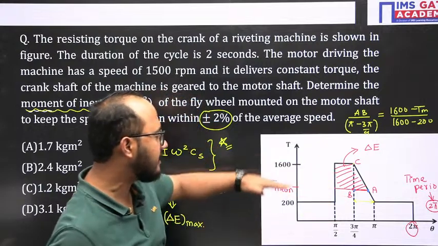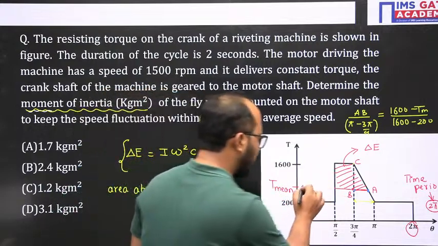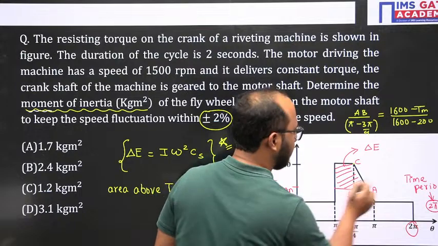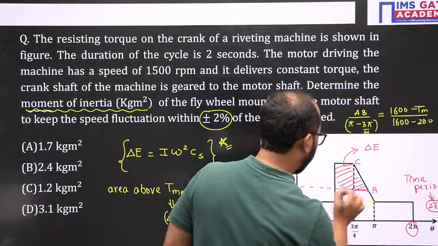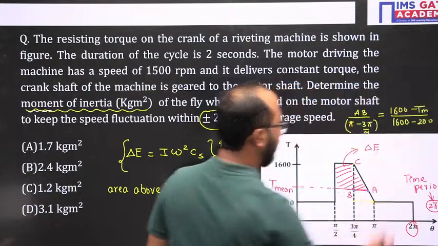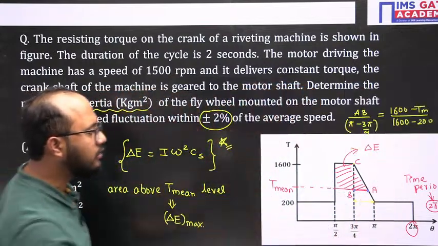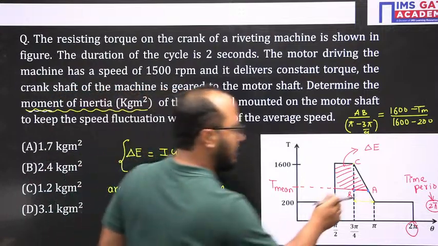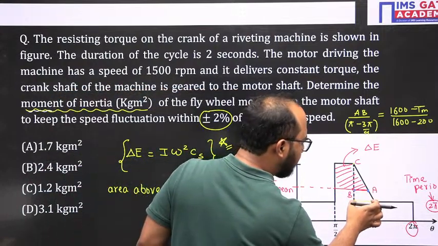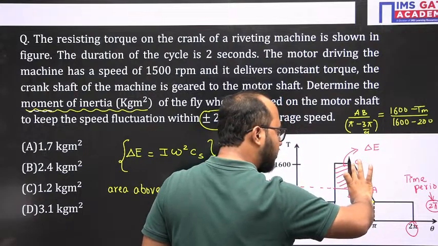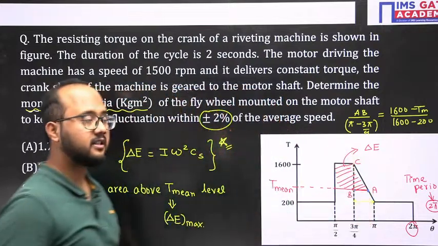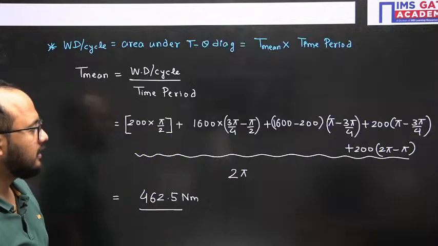BC is 1600 minus T mean, which we have already mentioned here. Now how did we find AB? Using the similar triangles property. AB divided by this length equals BC divided by the total length, which is 1600 minus 200.